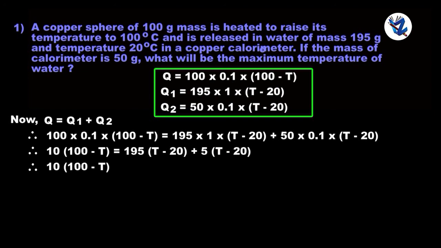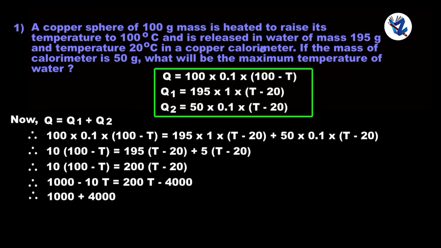Therefore, 10 into (100 minus T) is equal to 200 into (T minus 20). Therefore, 1000 minus 10T is equal to 200T minus 4000.